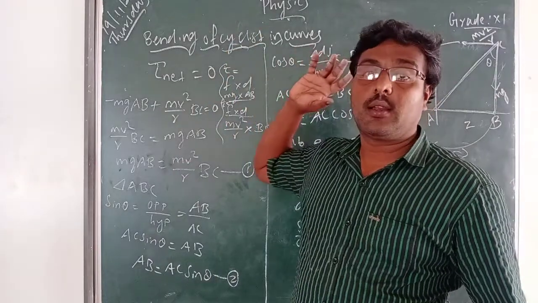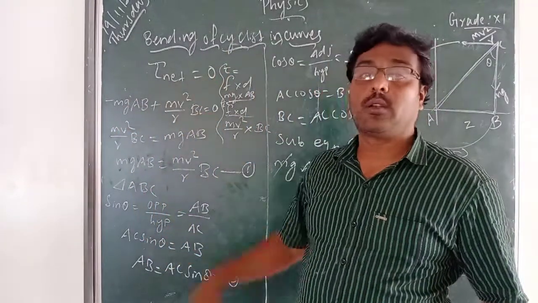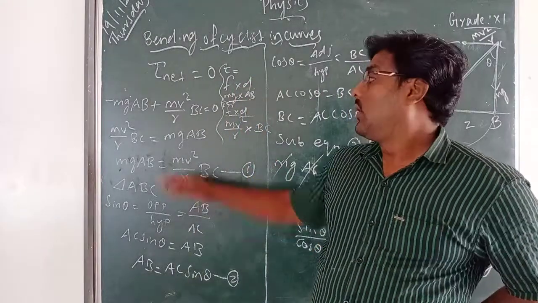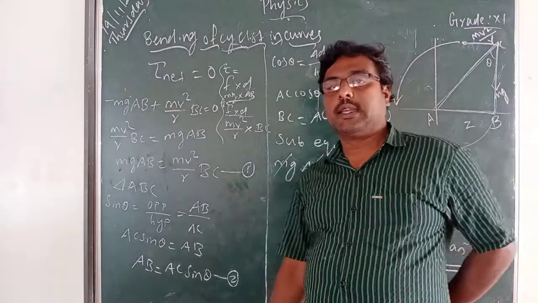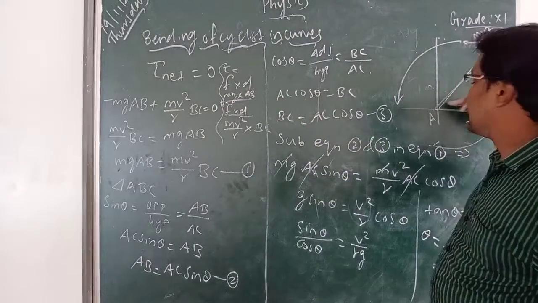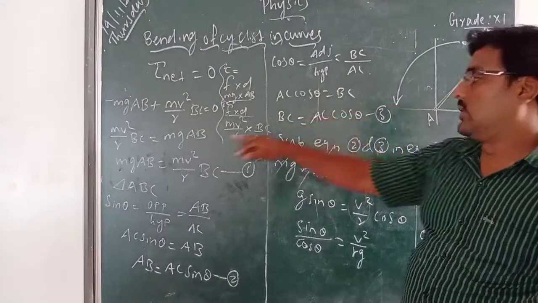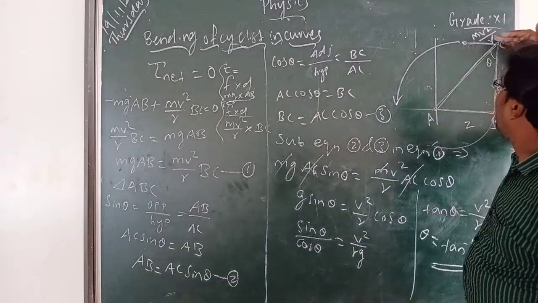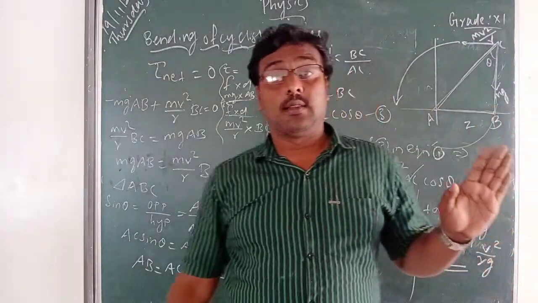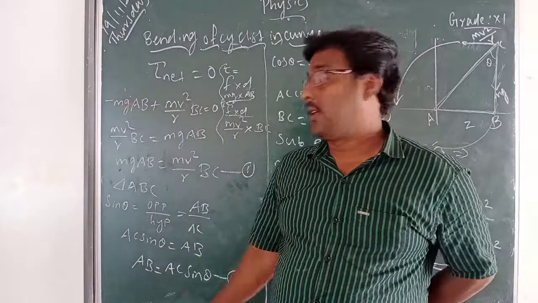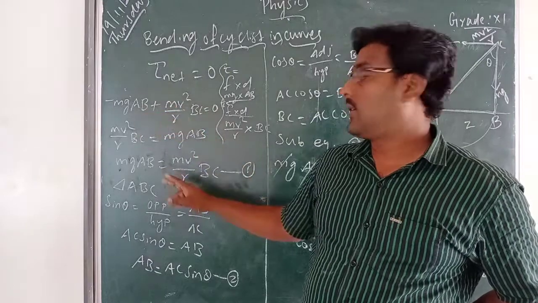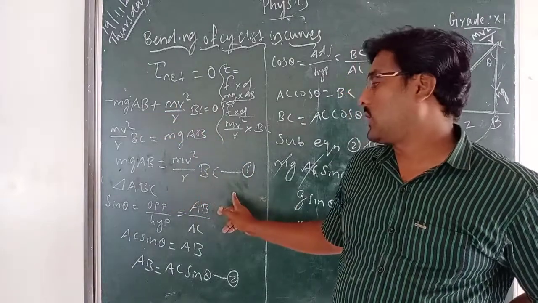Now for rotational equilibrium, the net torque is 0. So find the net torque by using the formula F into D. So we get mg into AB. How did you get F into D? Force is mg, distance is AB. Now the same way, force is mv square by r, distance is BC. One is clockwise and another is anti-clockwise, so we are using the minus. Then net torque is equal to 0. Rearranging, we get equation 1.